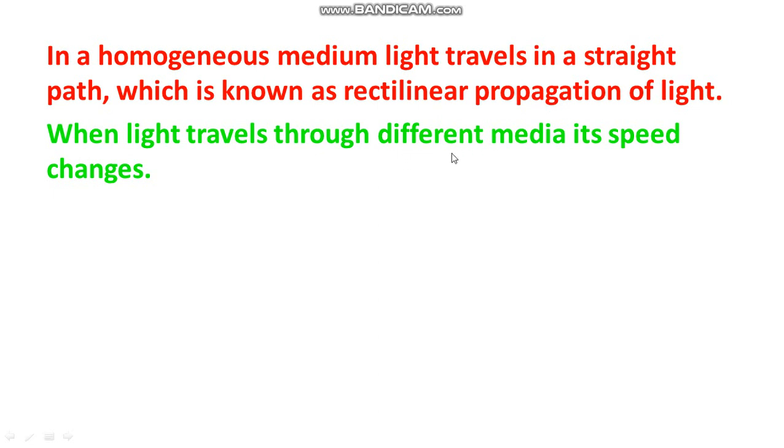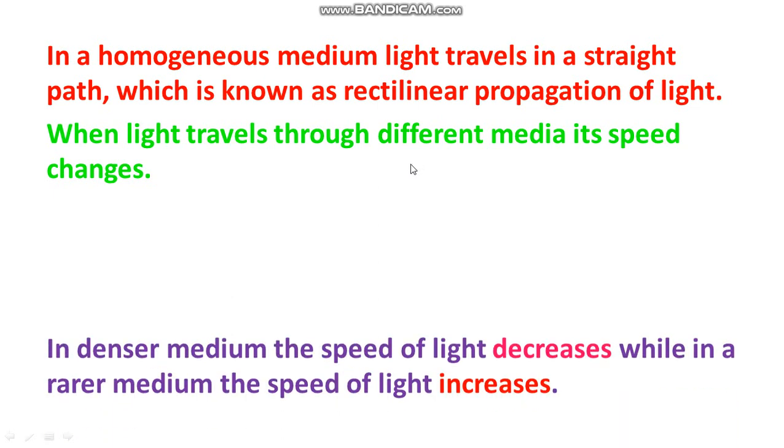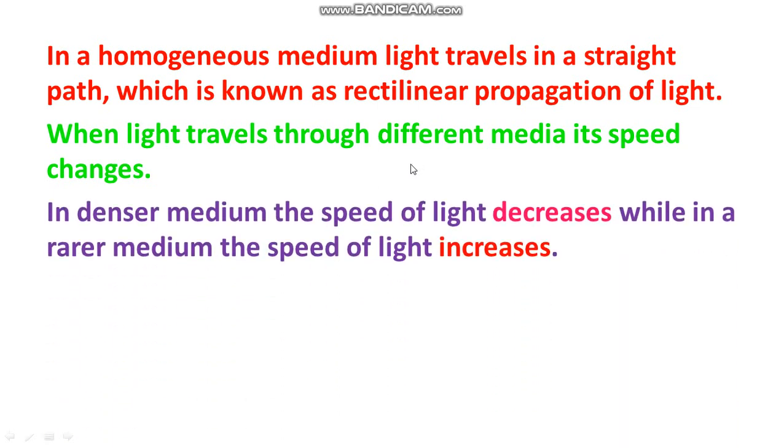That means when light travels from air to glass, what happens? The speed of light changes. When light travels from air to water, there also the speed of light changes. Next, in a denser medium, the speed of light decreases, while in a rarer medium, the speed of light increases.